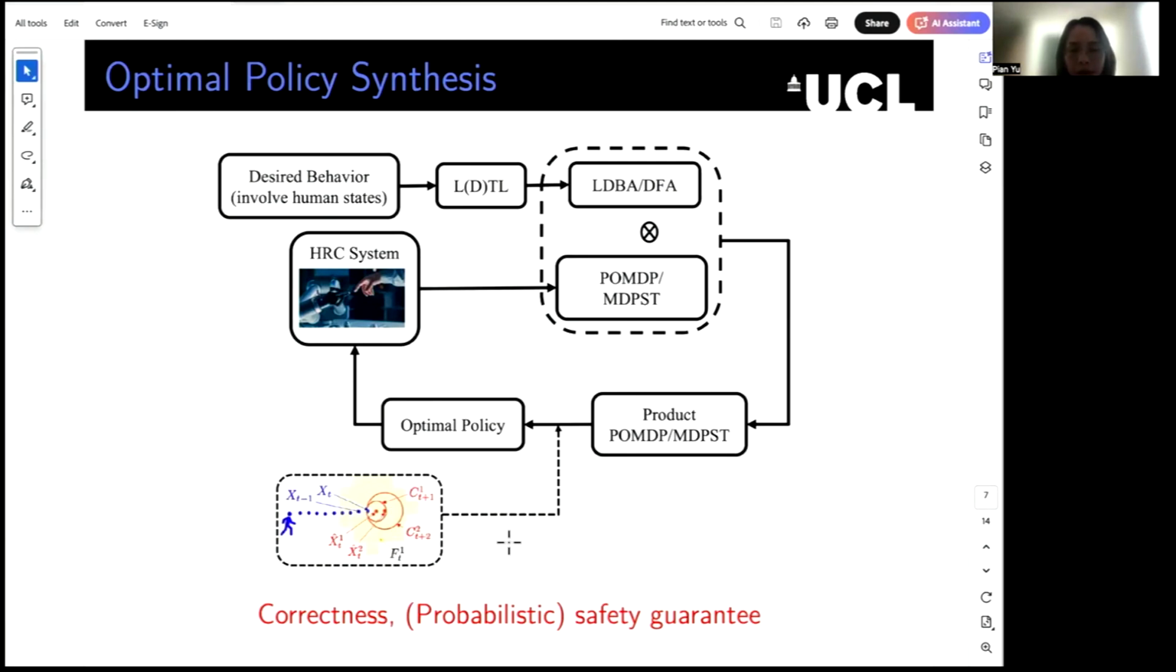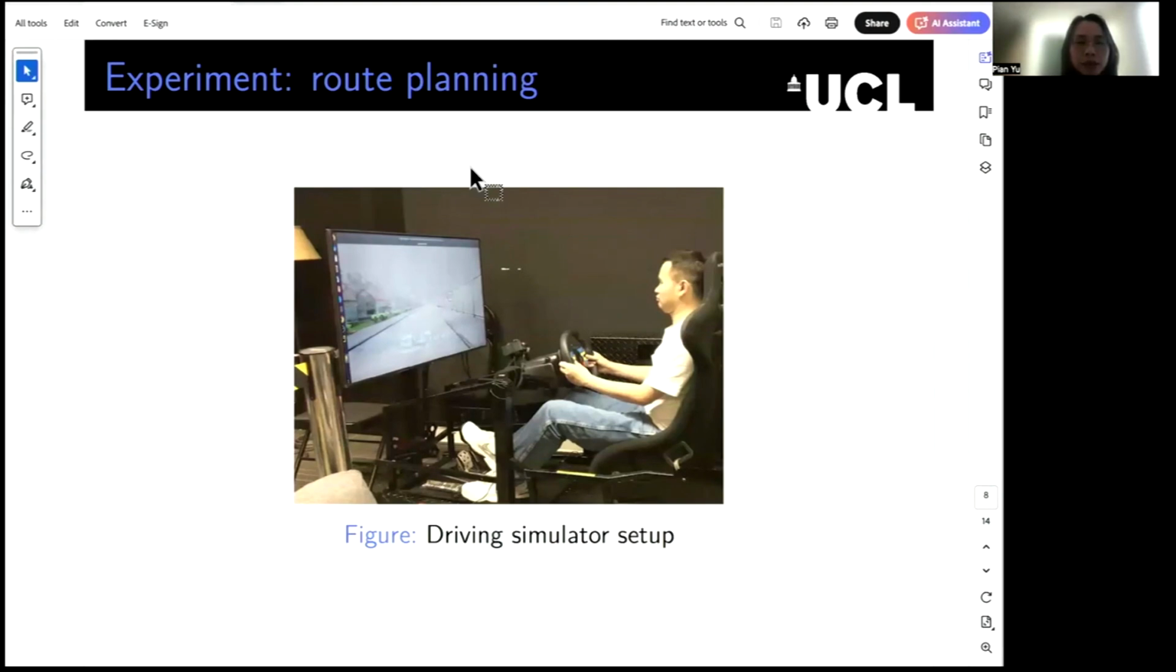These regions are then used for constructing a safety shield. One can then integrate the safety shield with the optimal policy synthesis algorithm to guarantee safety. We formally show that our algorithms are correct and can provide at least probabilistic safety guarantee. Now let's see some experimental results.